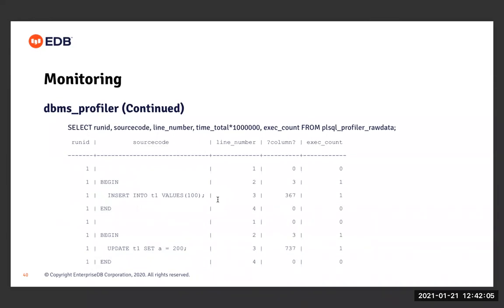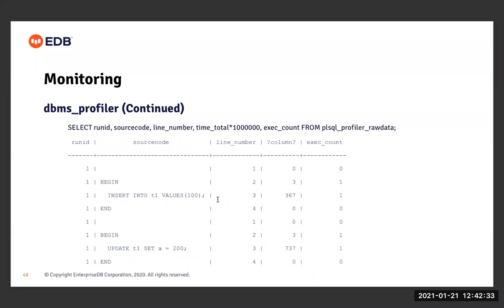Now, in this slide, I'm trying to query the PL SQL profiler underscore raw data table. This table basically stores the information about the execution of each line in the SPL function or procedure, right? So here you can see the source code, I can fetch data stored in the source code column, and I can see the total execution time and the number of times they were executed.